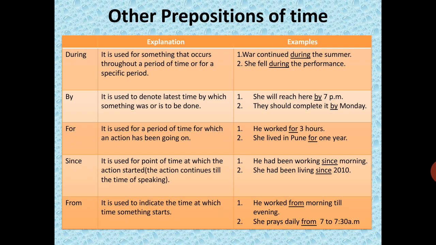For means when you know the time duration, how many hours, how many minutes, how many years, we know. At that time we will use for. Like he worked for 3 hours, he lived in Mumbai for 3 years, and so on. You knew the duration: here it is 3 hours, 1 year, 1 minute, and so on.